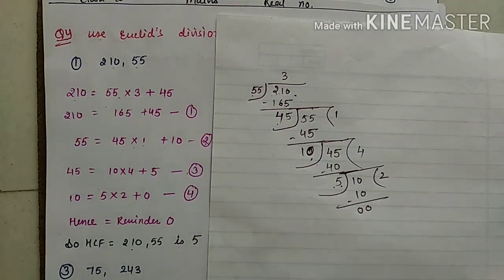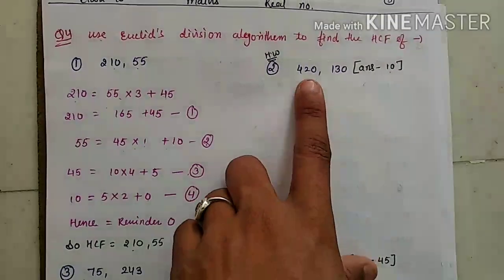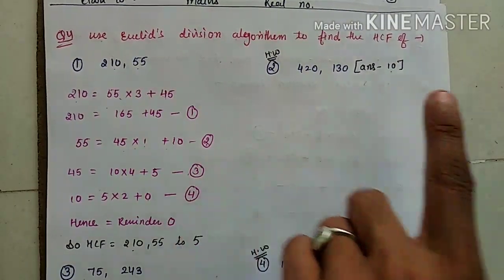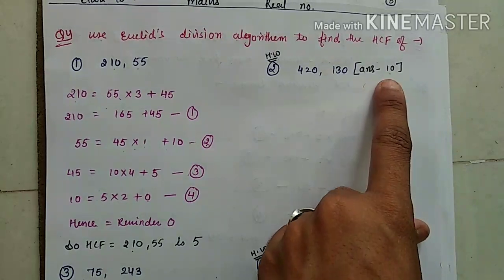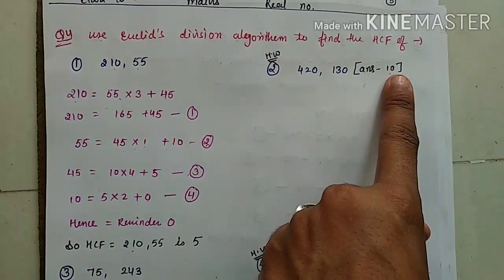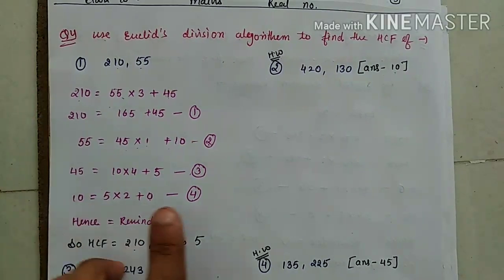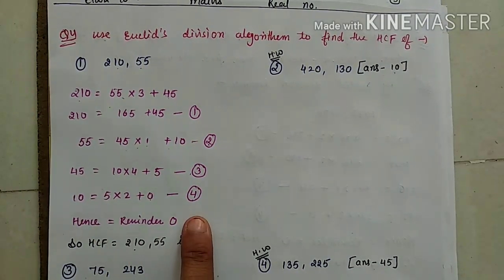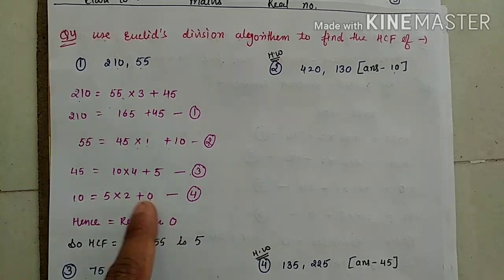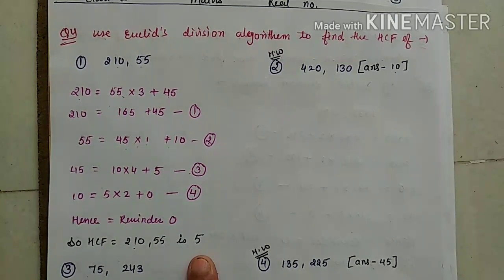Is it clear? One question I am giving you as homework: 420 and 130. Solve it, you will get your HCF as 10. I have written your answer also. Try to solve this way, the equations way, where you are getting the 0, in that equation with 0, the B term is your HCF.